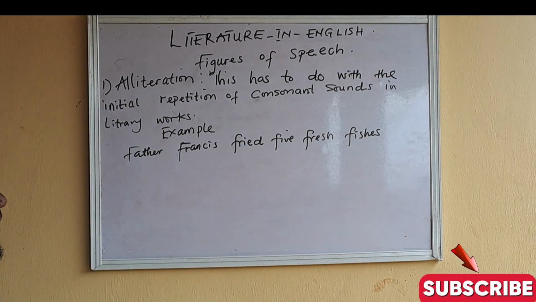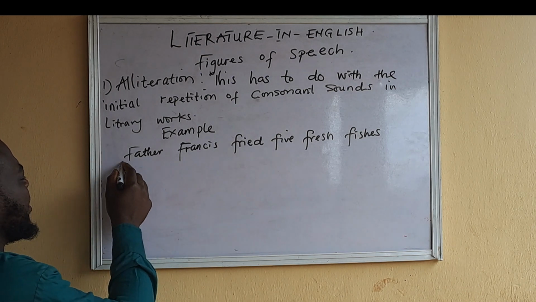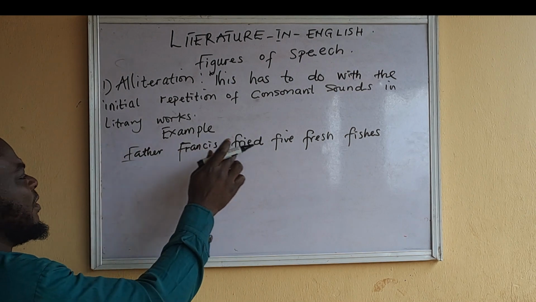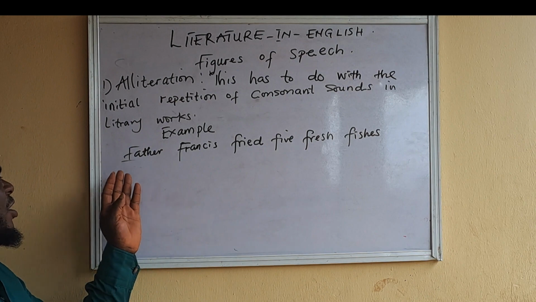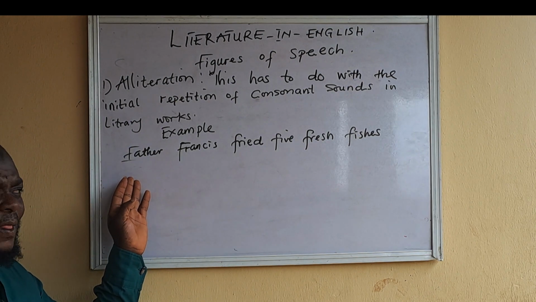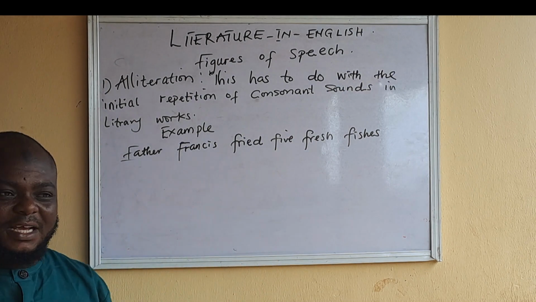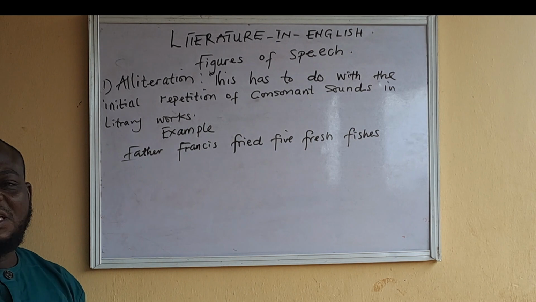Look at this sentence. You discover we're having the repetition of consonant sound at the beginning of each word in this sentence, 1, 2, 3, 4, 5, 6 times. In fact, we're having it throughout the sentence. That's an alliteration.